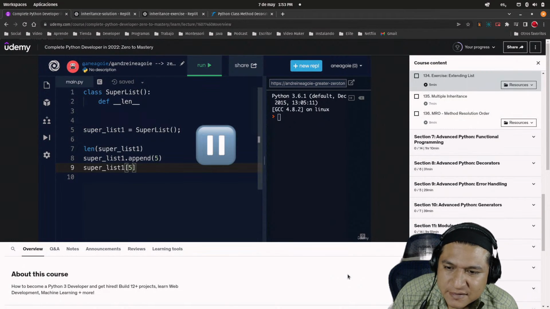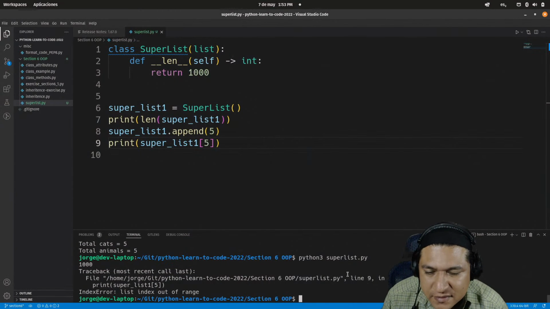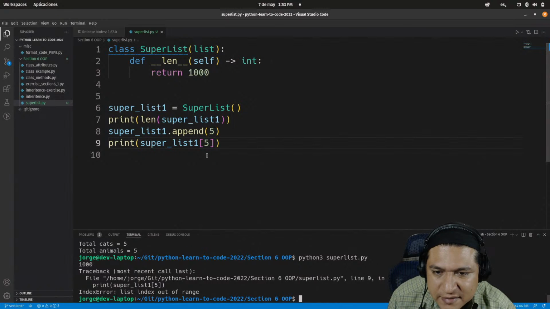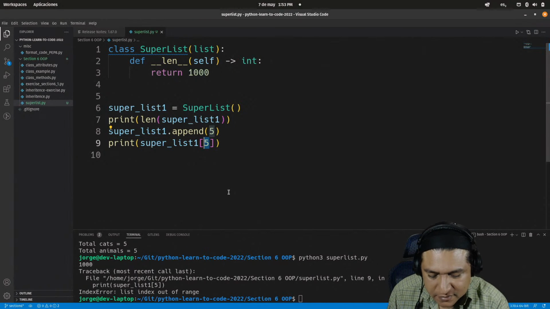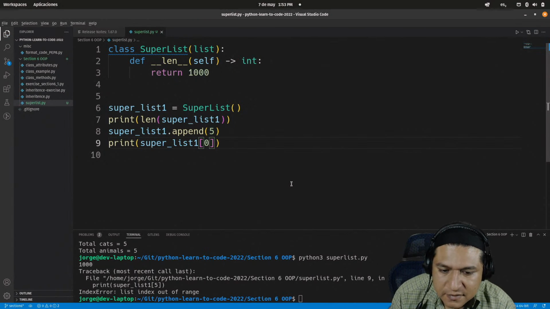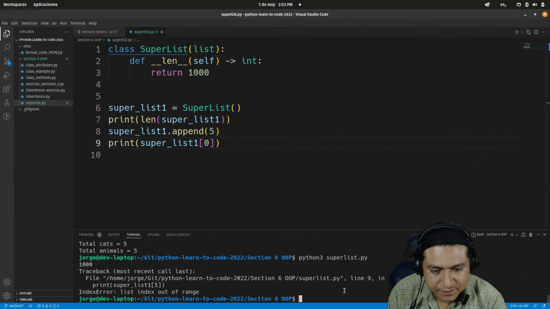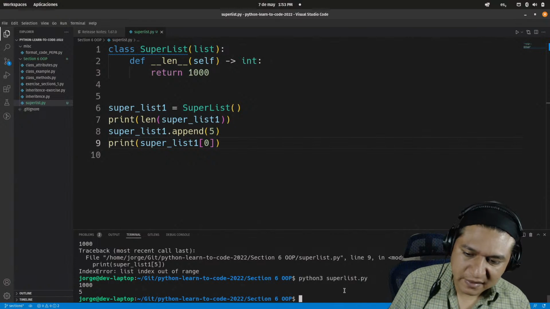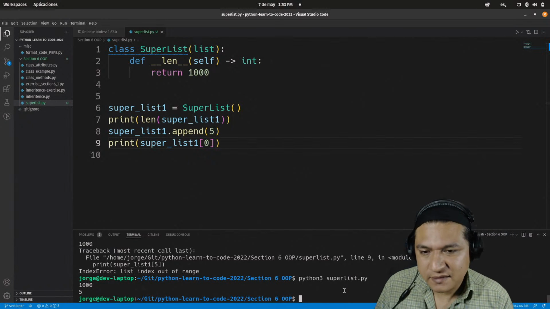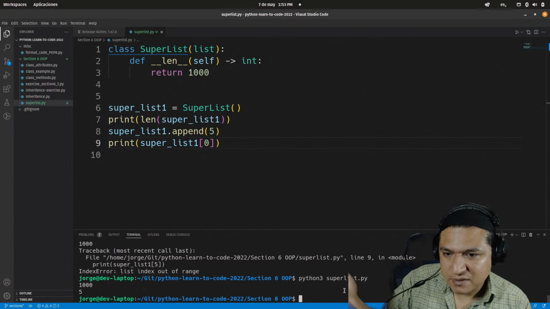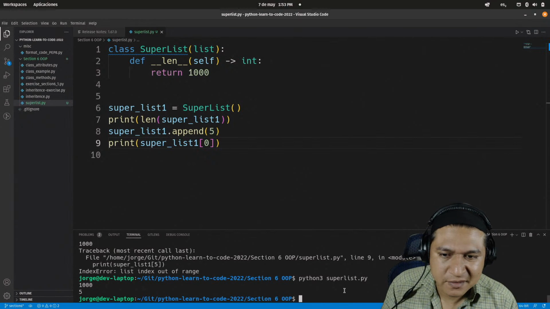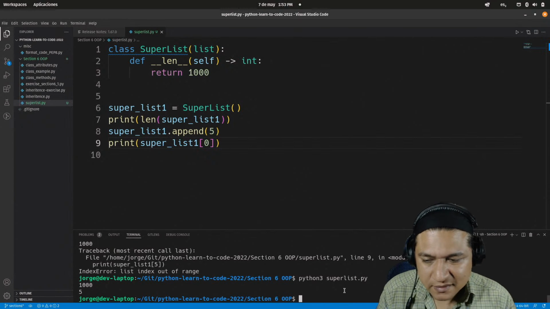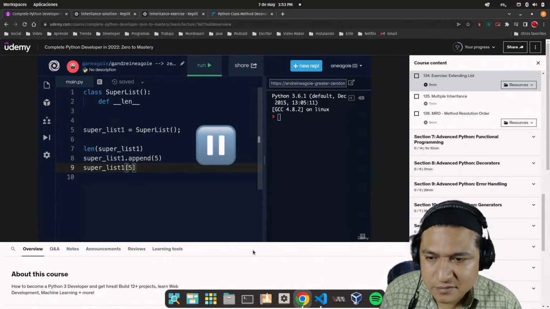I cannot print 5 directly, I am out of range. Maybe I should do this. There we go. The length is 1,000. The first element is 5 because I just appended 5 to the list, to the superlist. Okay, so I guess that's how the solution is.